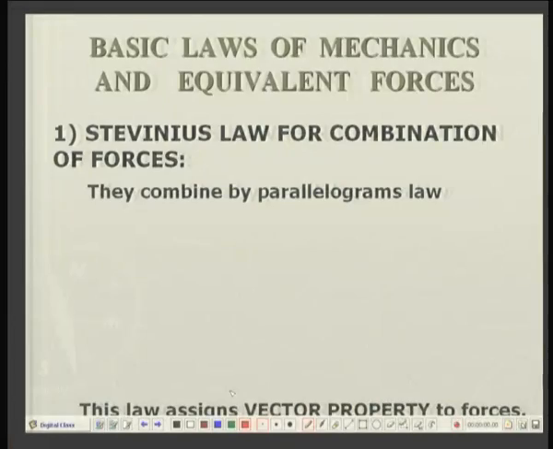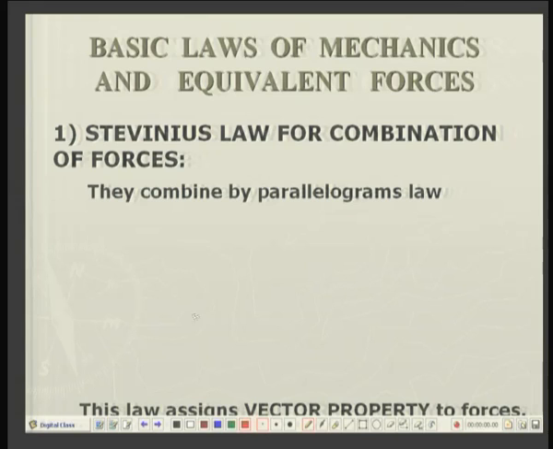In the context of Newtonian mechanics, these laws have been enunciated over the period of, let us say, about 450 years, and we will go through them quickly now. First is the Stevinus law for combination of forces.